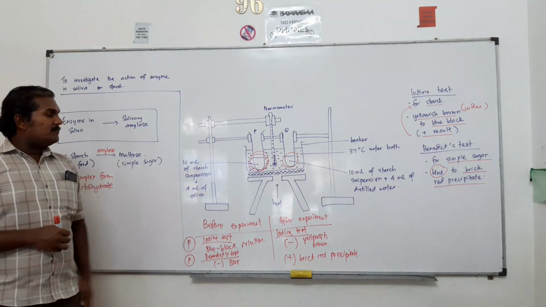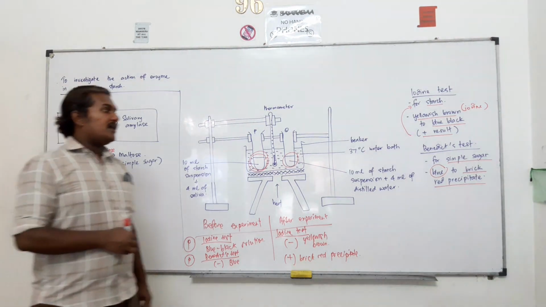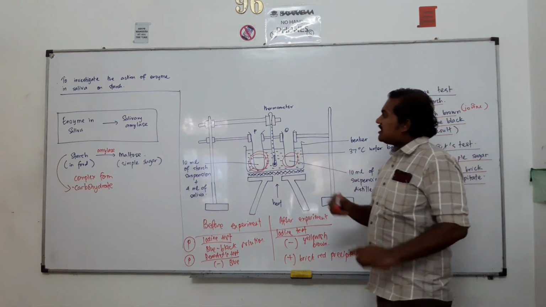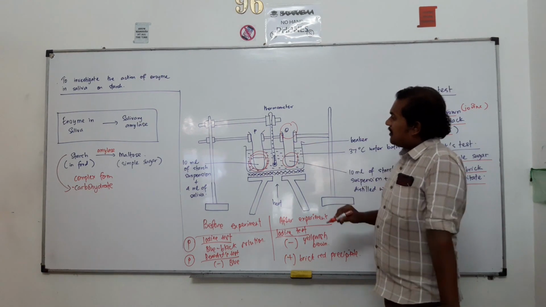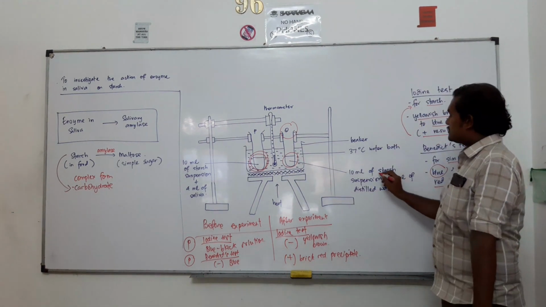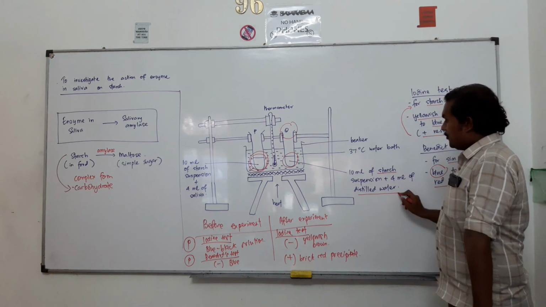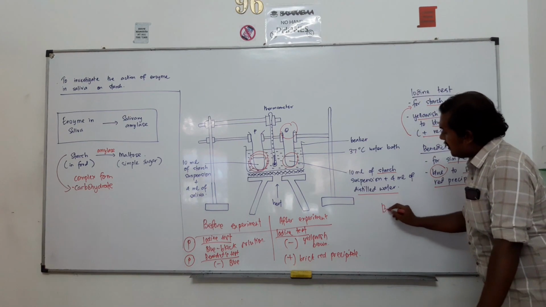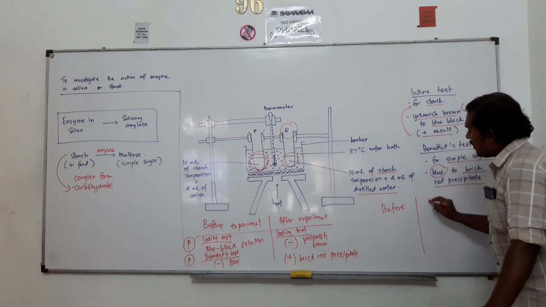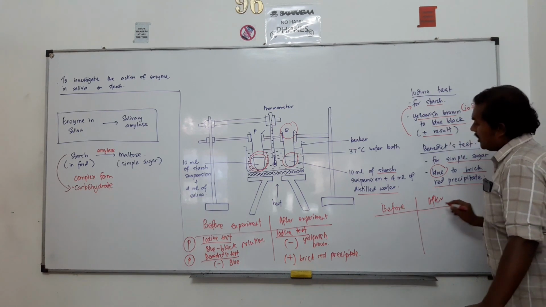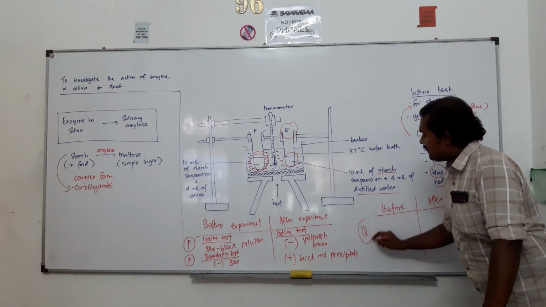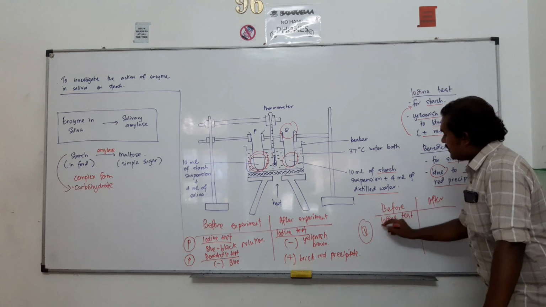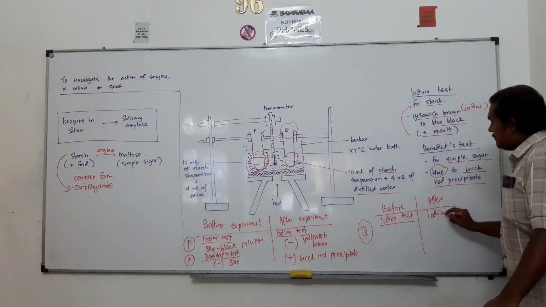Okay, so this will be the result of the experiment when we tested using iodine and also Benedict. Now if we take the same tests for Q, in Q we will have only starch and distilled water. So in Q, the result will be very simple. Before and after the experiment, if I test a sample from Q with iodine, the result for the iodine test will still be positive.